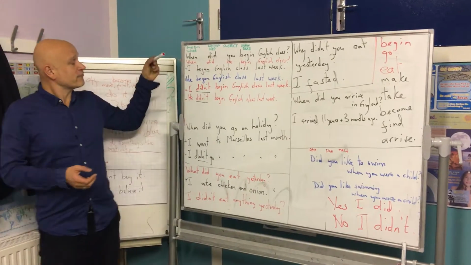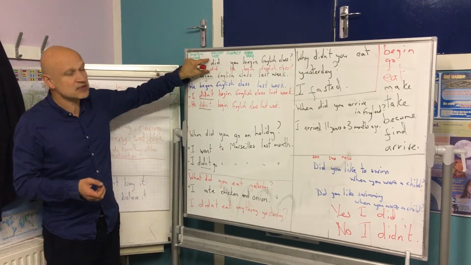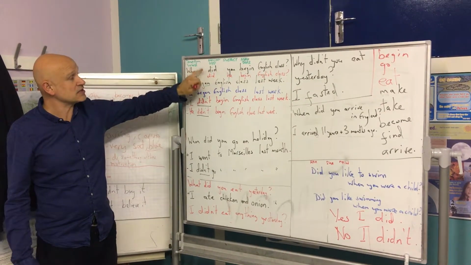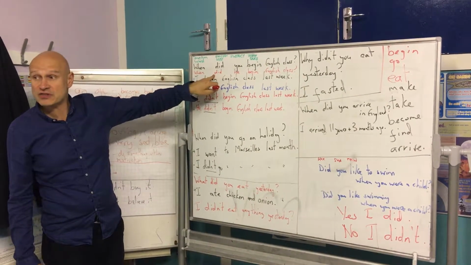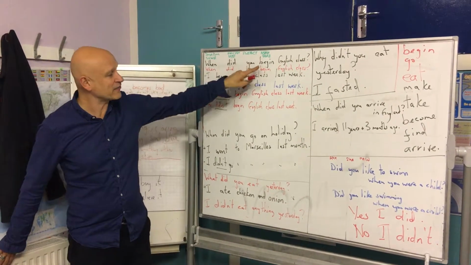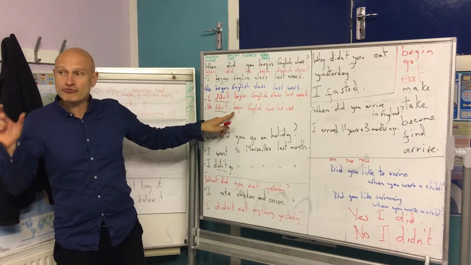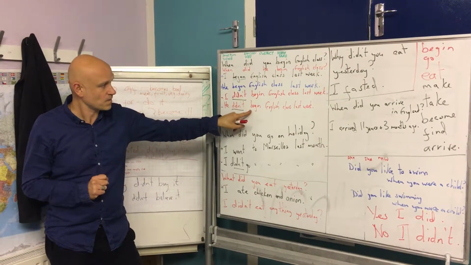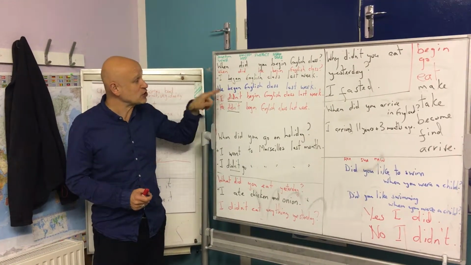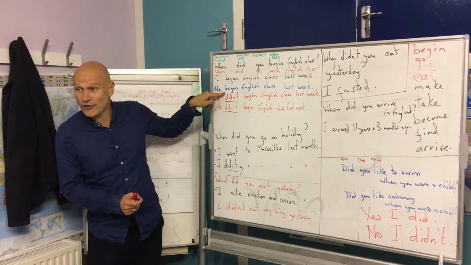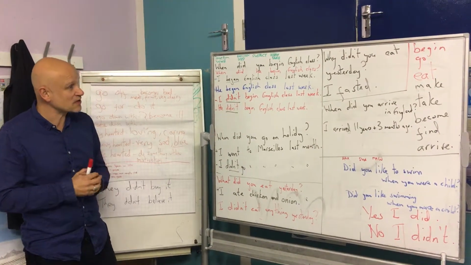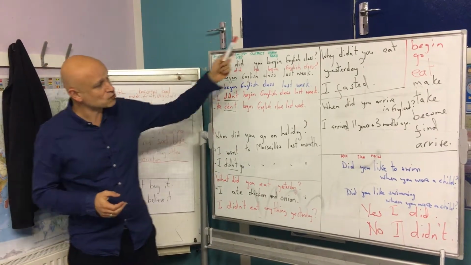So, for questions and negatives, we need to use the auxiliary verb do in the past. Did for questions. Didn't for negatives. And then the main verb is always present simple first person. It's only in positive sentences that we use the verb in the past for past questions. Only positive sentences. So that's all of this.